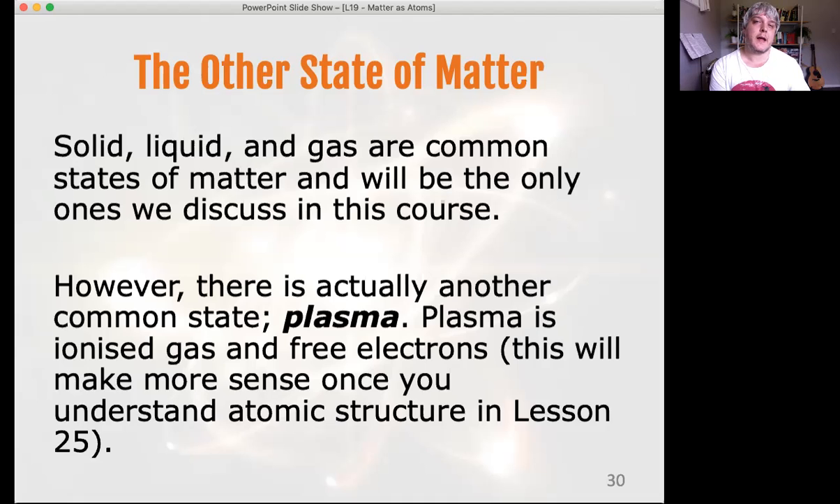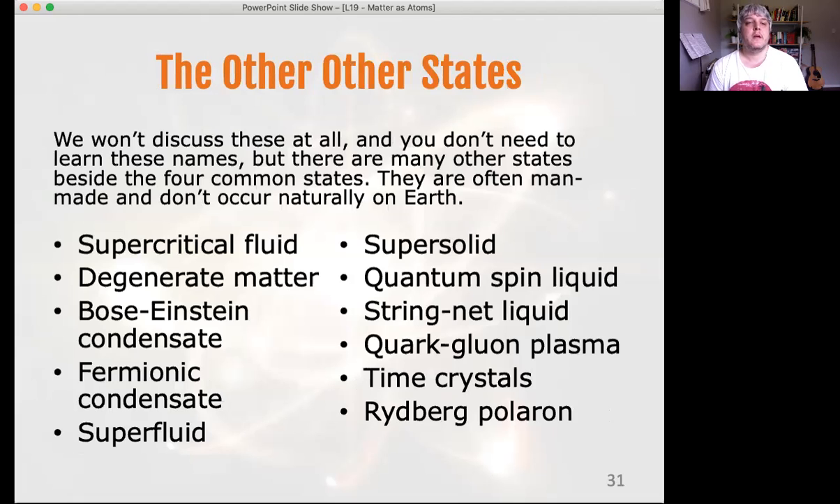So it's kind of like a gas, and I say gas to help you visualize what it is, but it is technically a different state because those free electrons, as I said, we haven't met them, we'll come back to this, those free electrons allow the gas to have different properties than a standard gas. Again, in lesson 25, we're going to look at what makes up atoms, and this idea of plasma will make a little bit more sense.